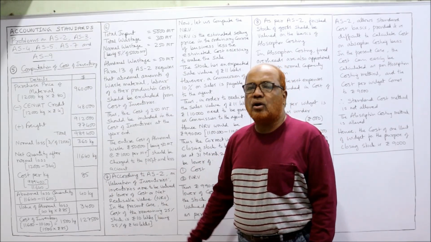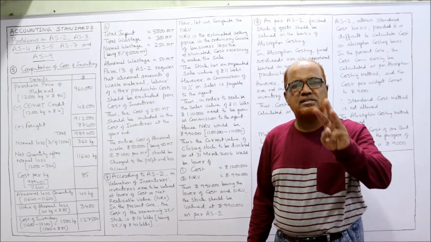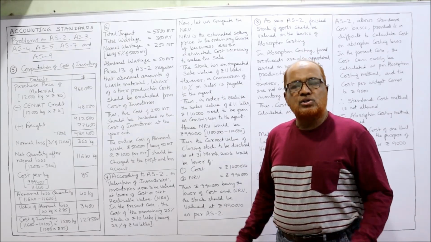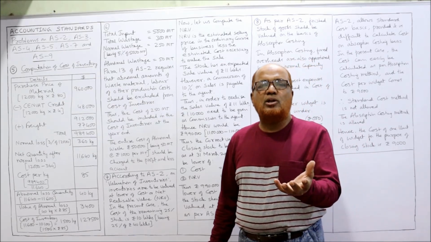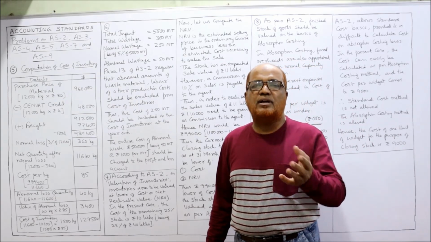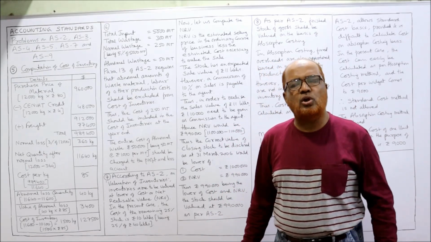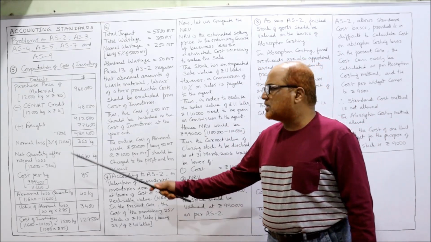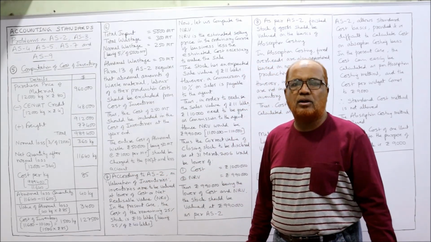Now, normal loss. It is given in the problem that loss in transit is 3%. So we are purchasing 12,000 kilogram, but all 12,000 kilogram we can't receive during the transit. On the way, 3% will be lost, normal loss. So 3% of 12,000 comes to 360 kilogram, which will be normally lost.